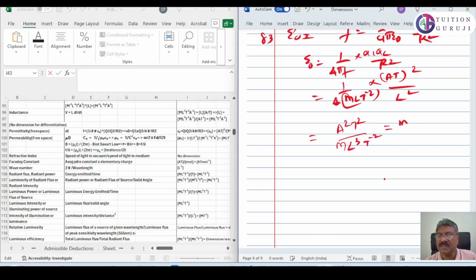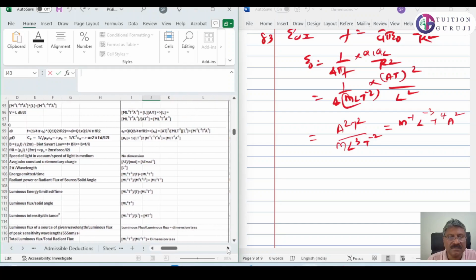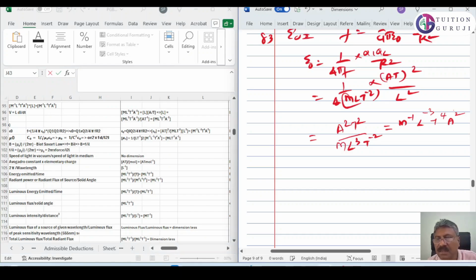So it will come M raised to minus 1, L raised to minus 3, T raised to 4, A square. Correct.